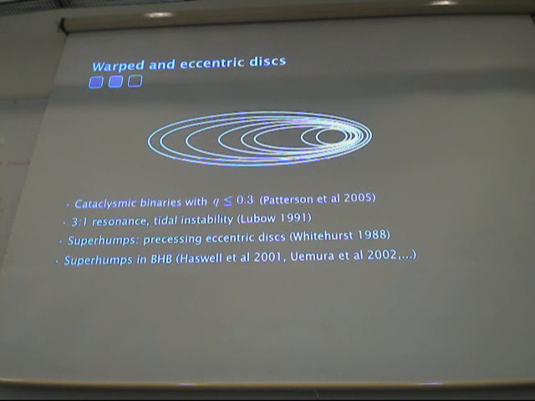Can I just ask for a clarification? I realize that m dot is the accretion rate divided by the Eddington accretion rate, but do you include the efficiency factor in that definition or not? Yes, we use an efficiency factor of 0.1. Okay, so it's L over eta c squared, divided by L Eddington. Okay.